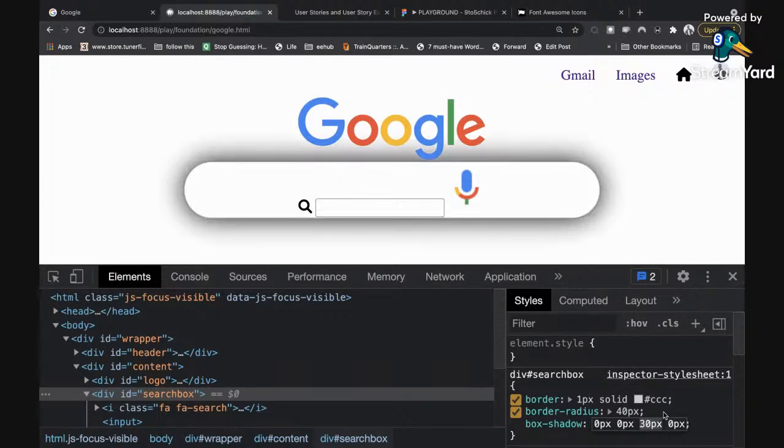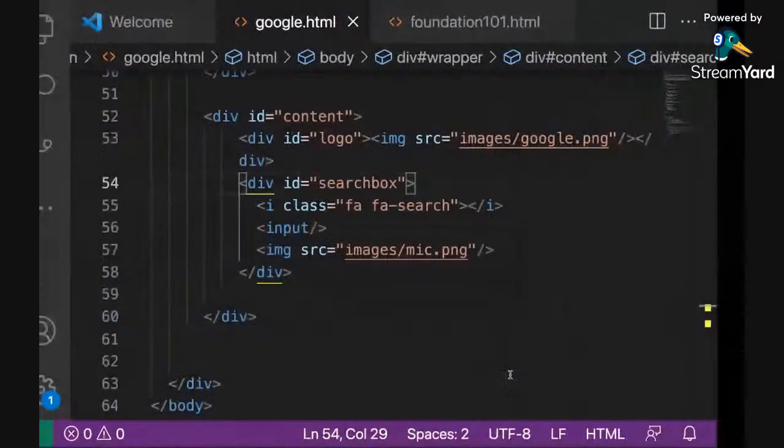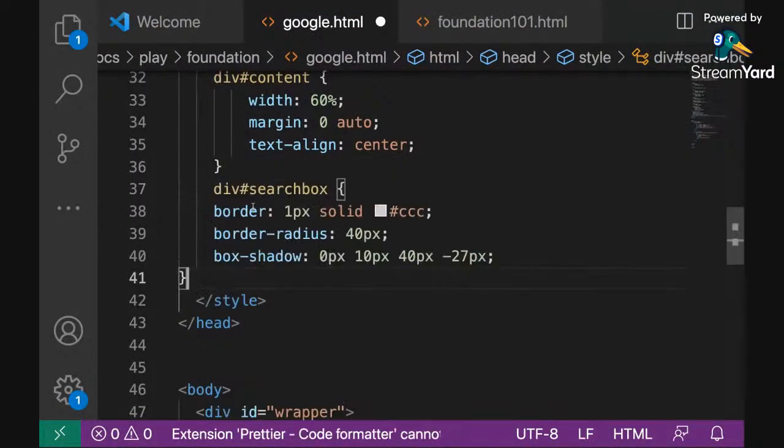I'm going to drop it very low, and I'm going to drop this below, and I'm going to now reduce this a little just below it. Let me drop it a bit more and then drop this, something like that. So you can see the drop shadow right below it. So I'm going to copy the whole of my search box, then I'm going to paste it in my styling. We're getting close. That's our search box.